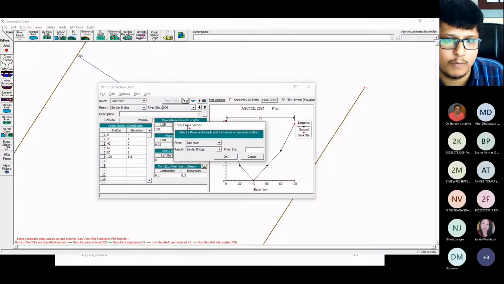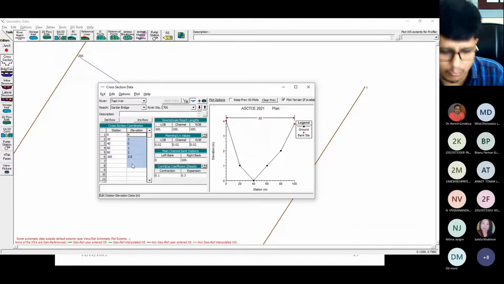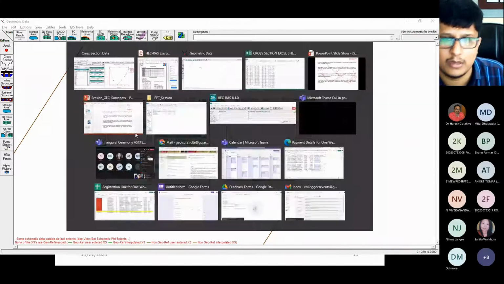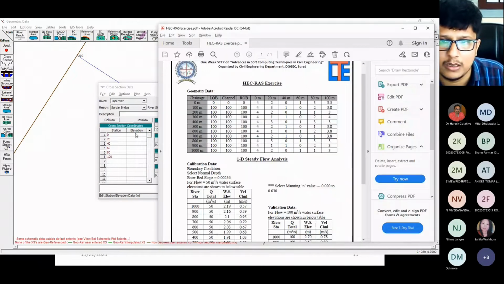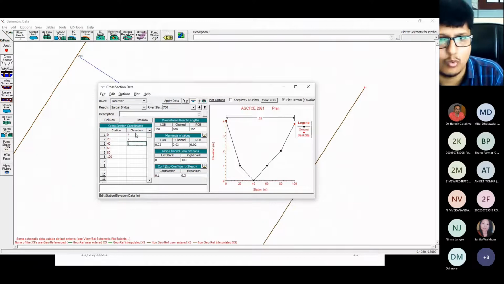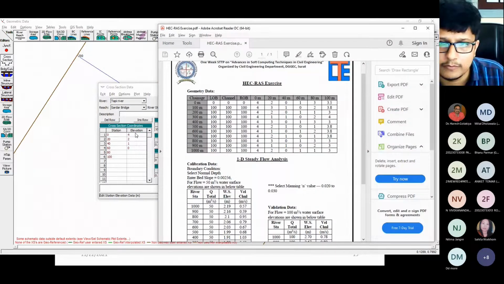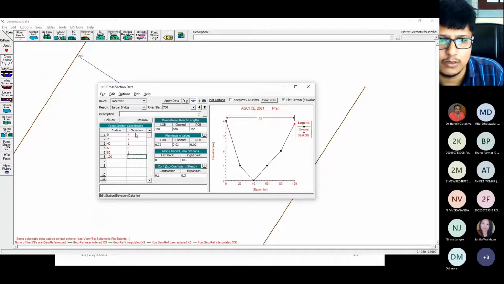Again I will go with copy current cross section, the name is 700. Okay, and again I will give the reading for 700: 4210, 1, 3.8. You can see, apply data.